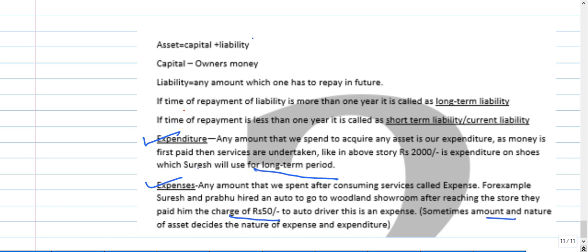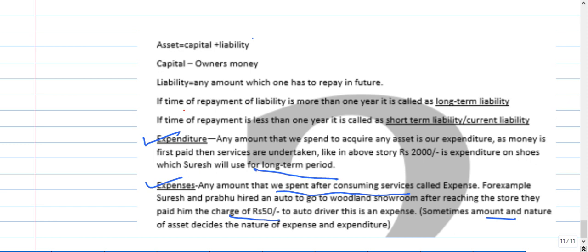And here he spent after consuming the services. We spend the amount after consuming the services, that is called what? Expenses. Listen, we go in the auto rickshaw and make the payment of auto charges. We are using that service and spending money.